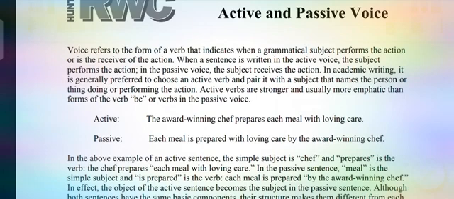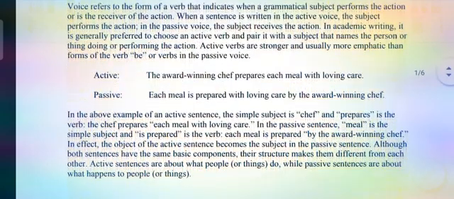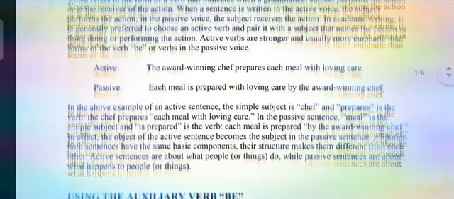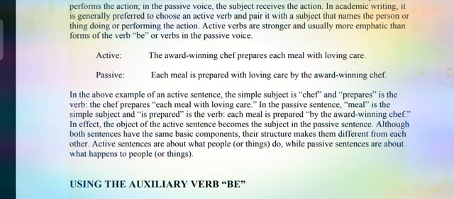Active verbs are stronger and more emphatic than the forms of the verb be. The verb which is written in passive voice is not more emphatic than in active sentences. For example, two examples have been given: active and passive. The award-winning chef prepares each meal with loving care. The passive of this sentence has also been given: each meal is prepared with loving care by the award-winning chef.